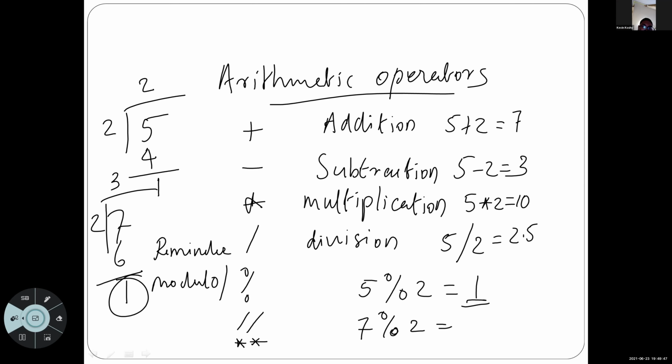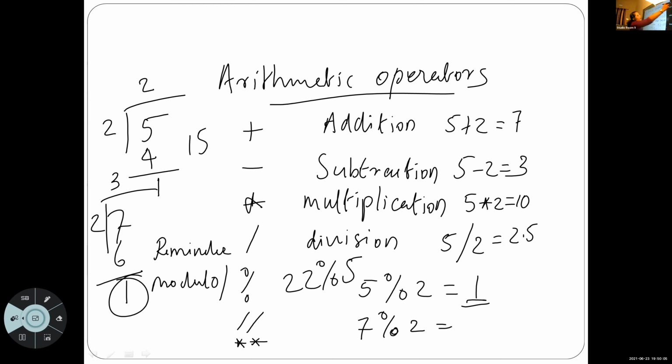Okay. So, what is the result of 22 mod 5?